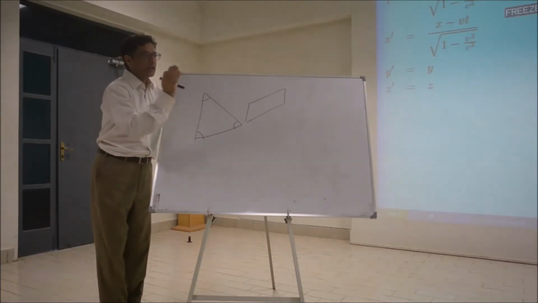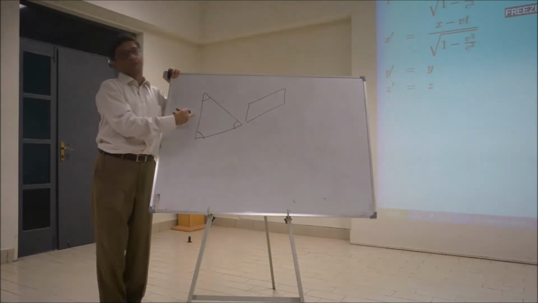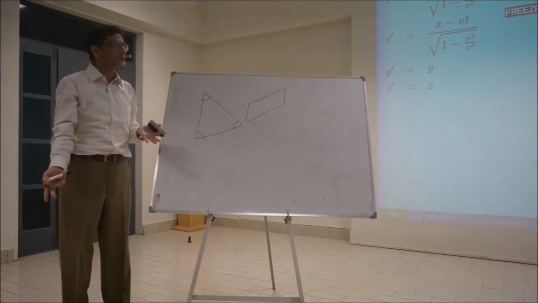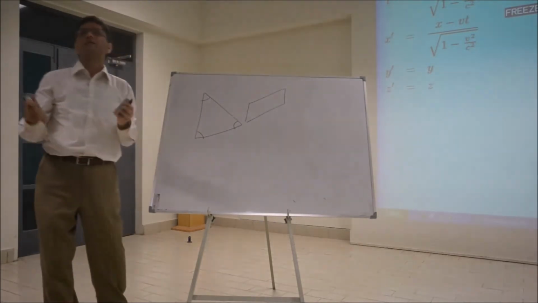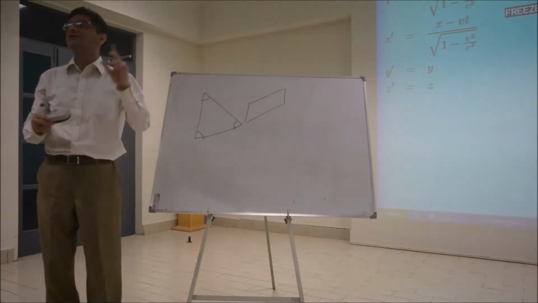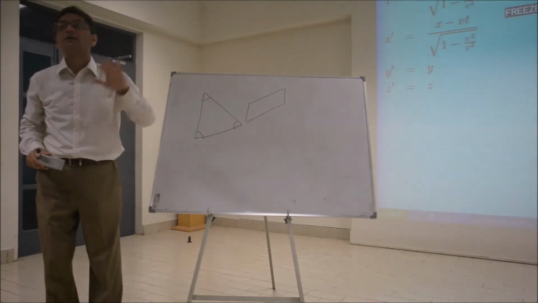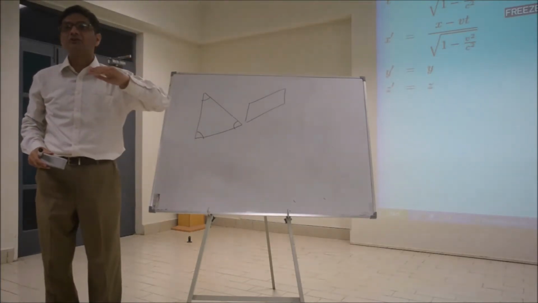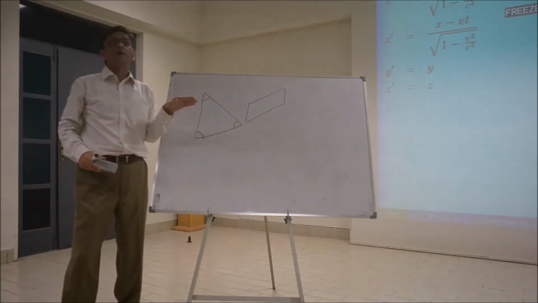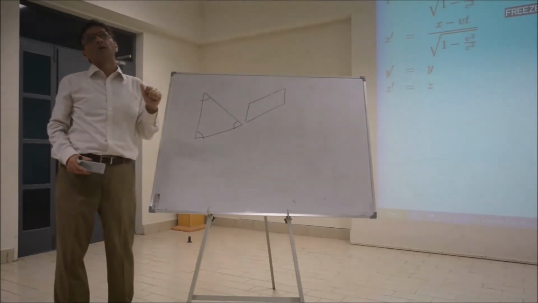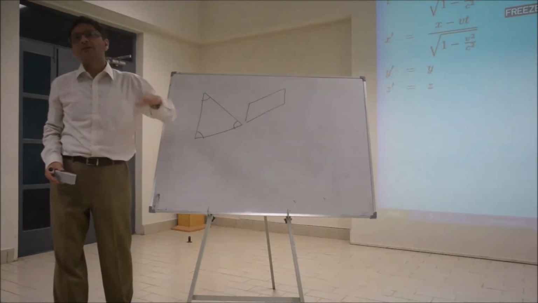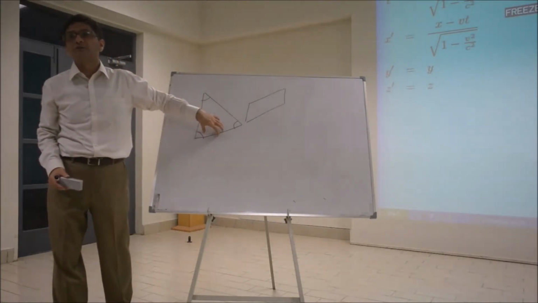So if I roll it into a cylinder, the angles will still add up to 180 degrees. So it means this law that the sum of the angles of a triangle is 180 will still hold on what? The surface of the cylinder. So it means surface of the cylinder does not contradict the rules of geometry.